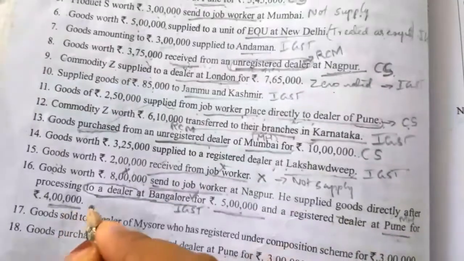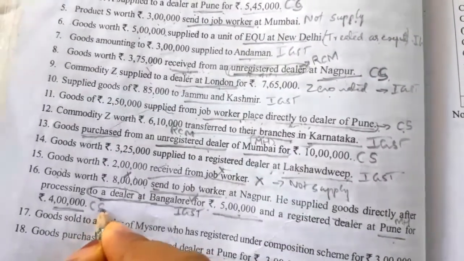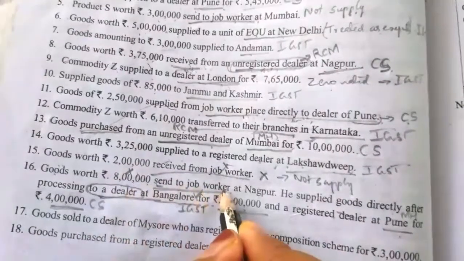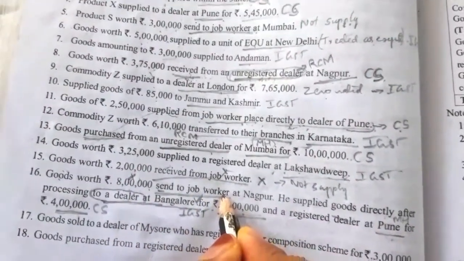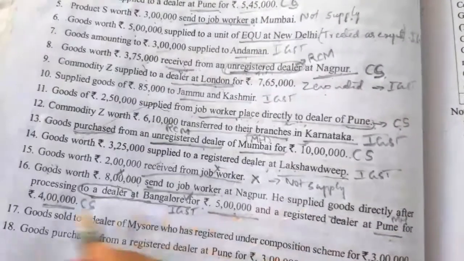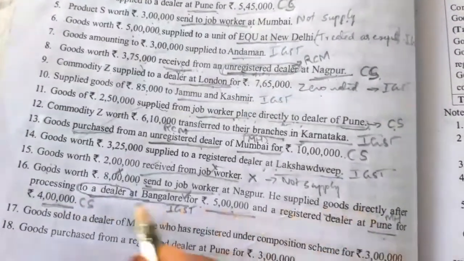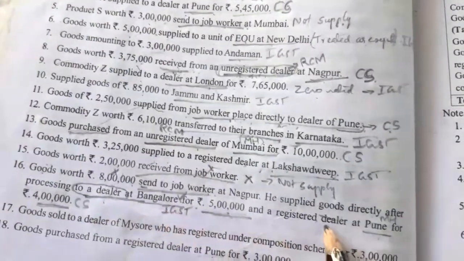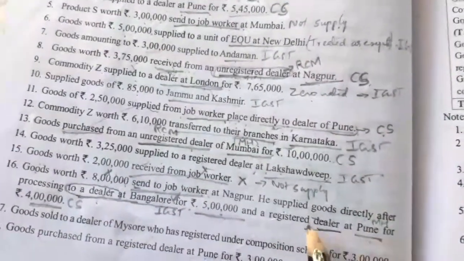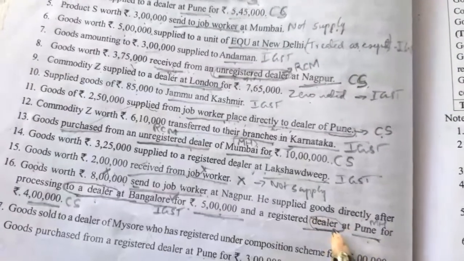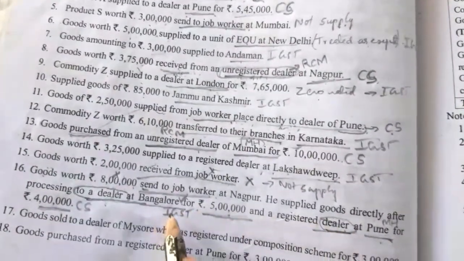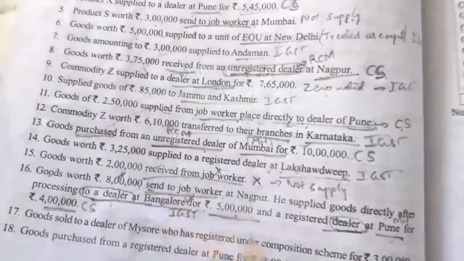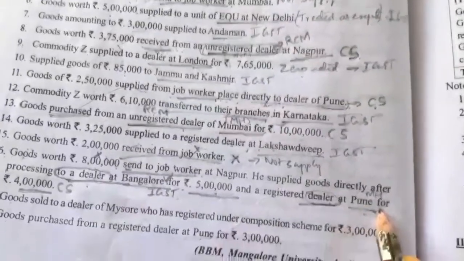So 4 lakh is taxable under CGST and SGST column. The 8 lakh value we should not take, as it is sent to a job worker, and the remaining 5 lakh and 4 lakh value we have to take because it is sold to a dealer. One is a dealer at Bangalore and one more is a dealer at Pune. Both are supplied to a dealer, so it is taxable under GST. Bangalore we have to take under IGST and Pune we have to take under CGST and SGST.